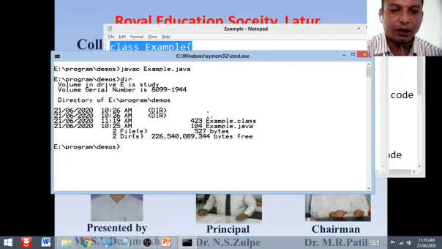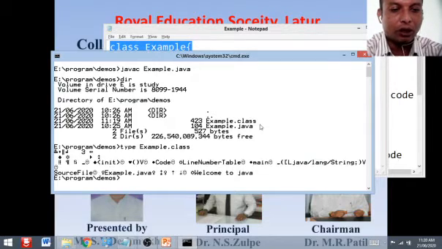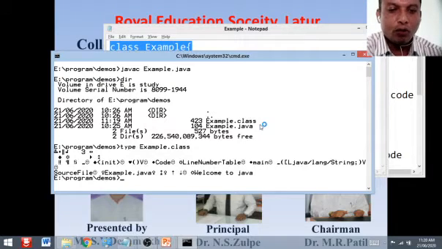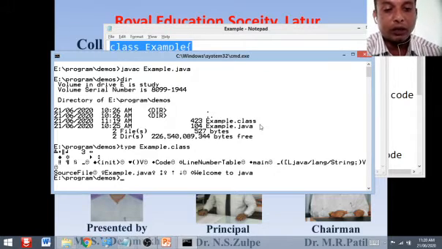The class file contains the bytecode. This bytecode is not machine understandable, nor human understandable code. Like you see, the class file Example.class is not readable or understandable, right? It means any human is not able to read it, and the machine is also not able to understand this particular code, right? So this is bytecode.